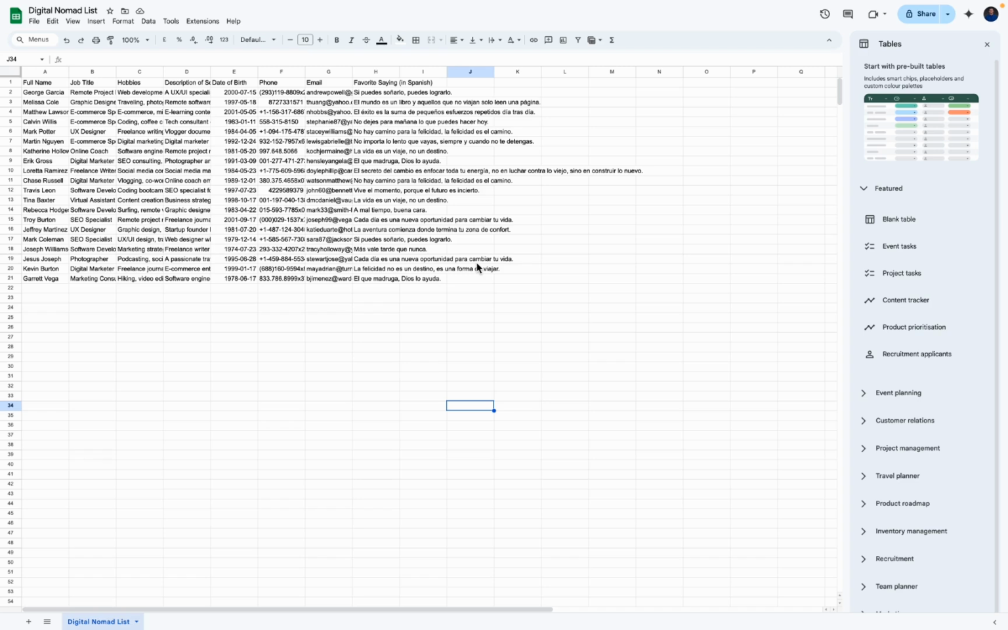For this scenario, we're going to say that we're a digital nomad group and we're reaching out to contacts to get them to join our subscription, to meet with other like-minded people. We have the full name, the job title, their hobbies, a quick description of themselves, date of birth, phone, their email, and then to take advantage of Notion's translation AI capabilities, we also had them say what is their favorite saying in Spanish, and we're going to translate that to English.